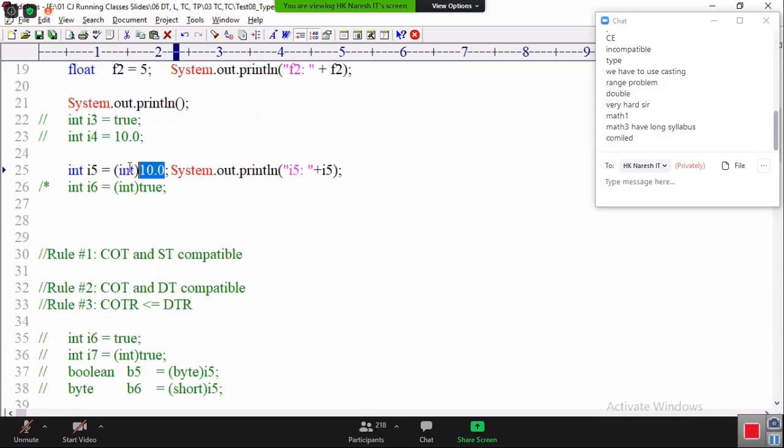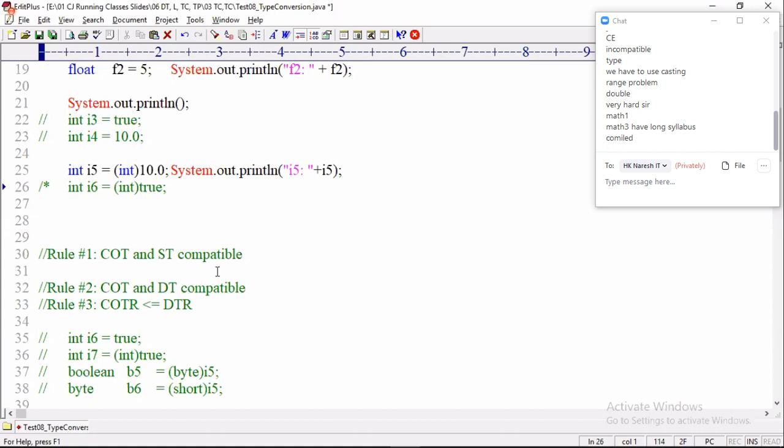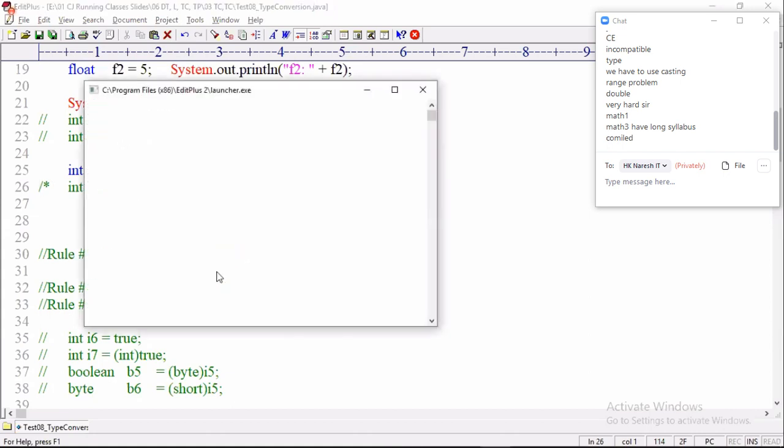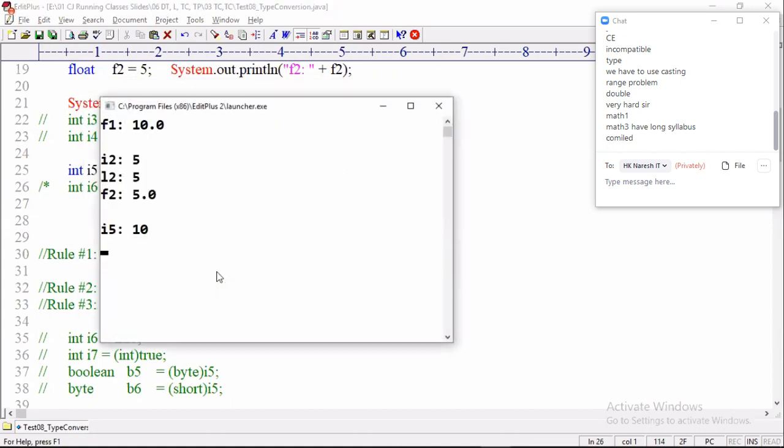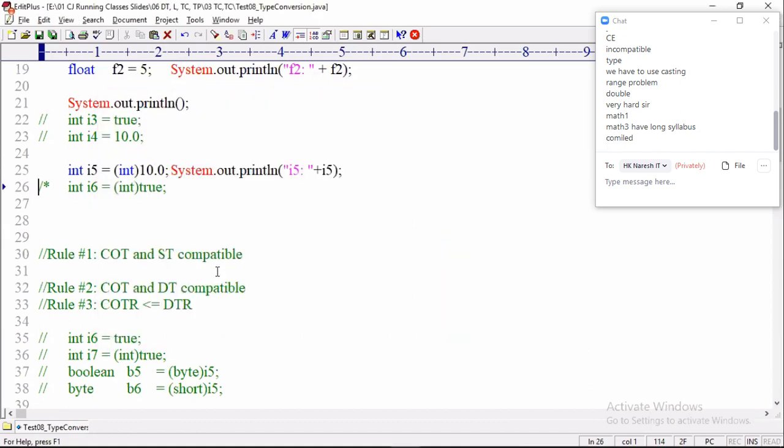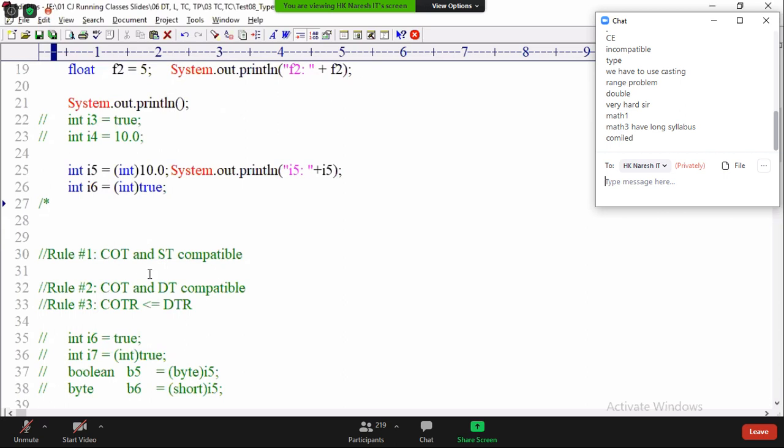Okay, 10.0 is double, storing it in int type. Tell me, can I use a cast operator? Can I use a cast operator? I5 value is what? 10. Can I use a cast operator between true and int?